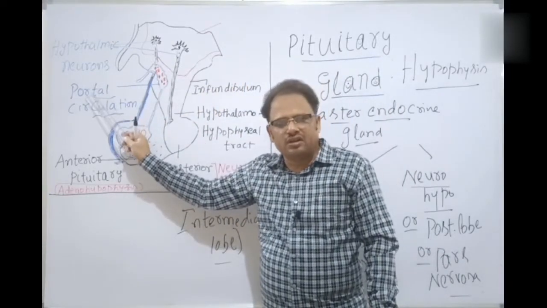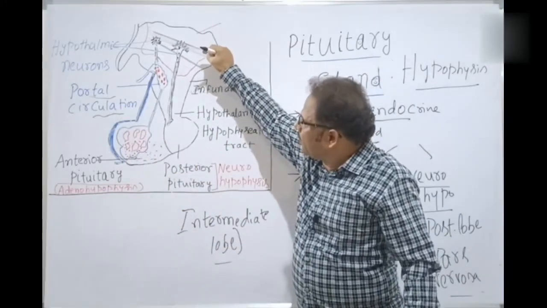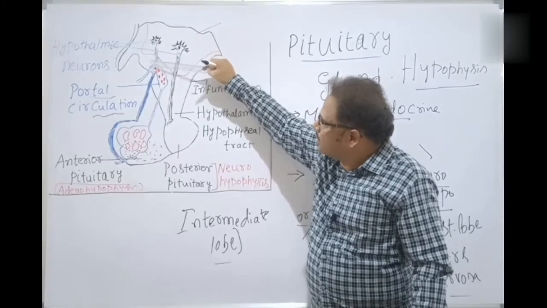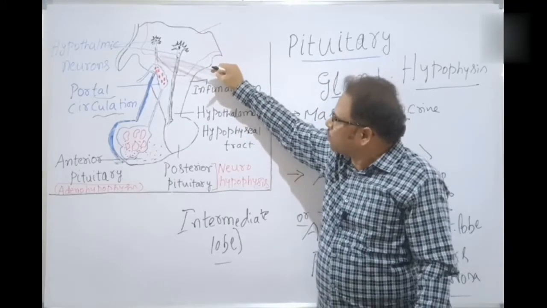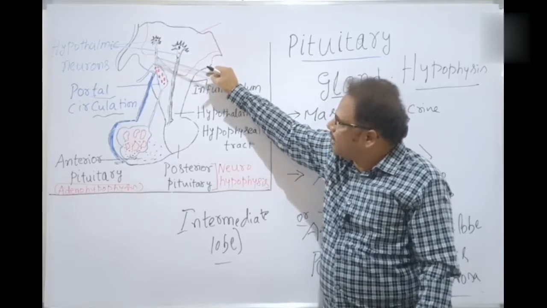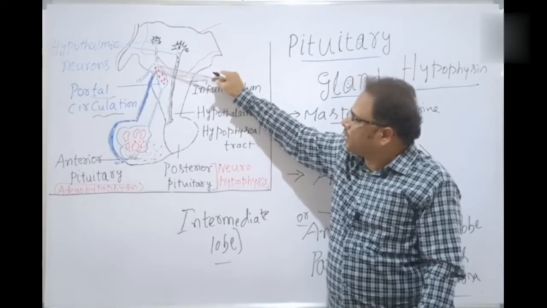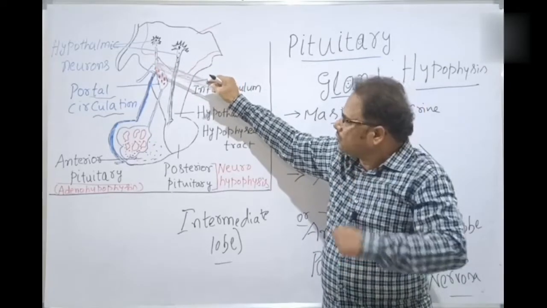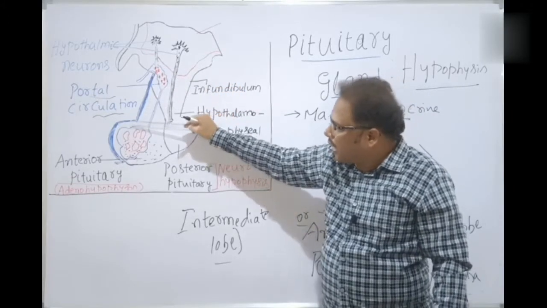The hypothalamic neurohormones pass along the axons and are released through the nerve endings into the portal circulation. Through the portal circulation, the various hypothalamic hormones are released into the anterior lobe.